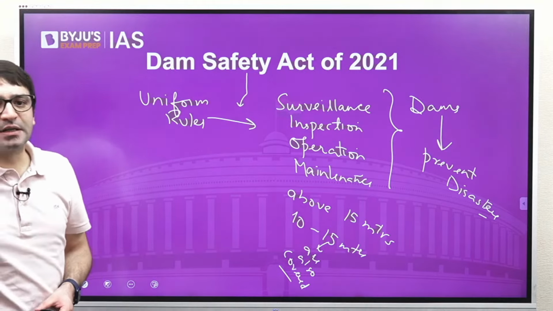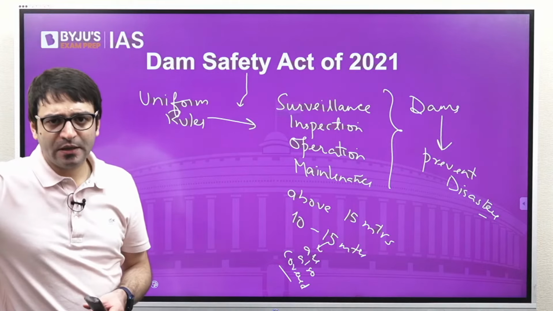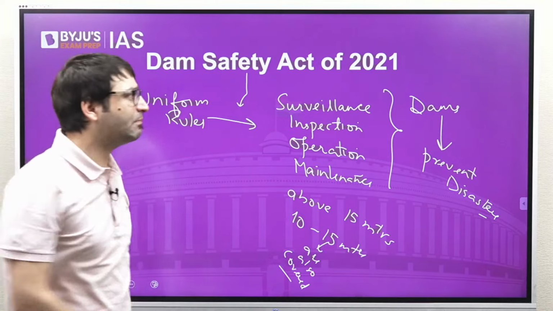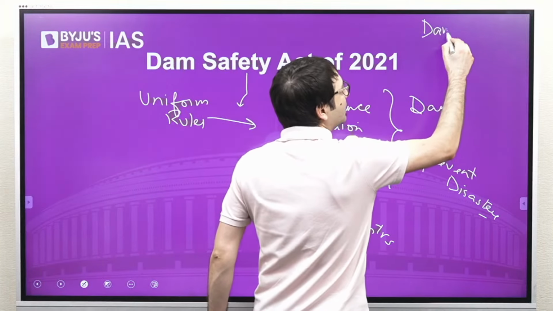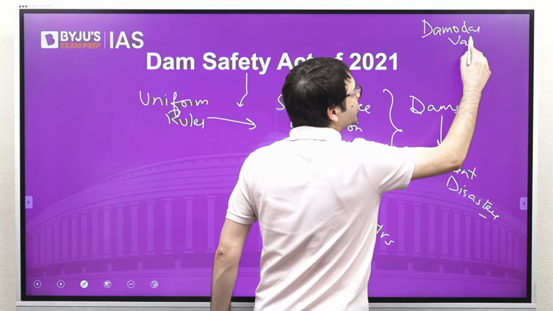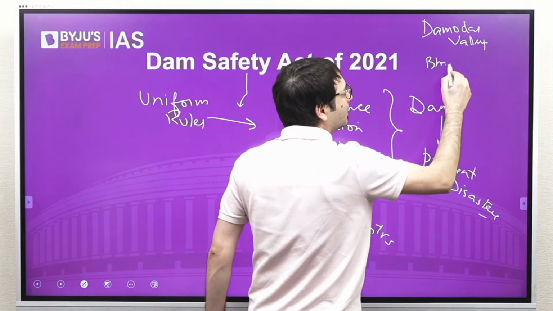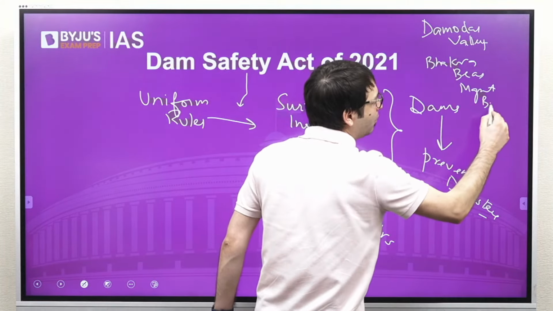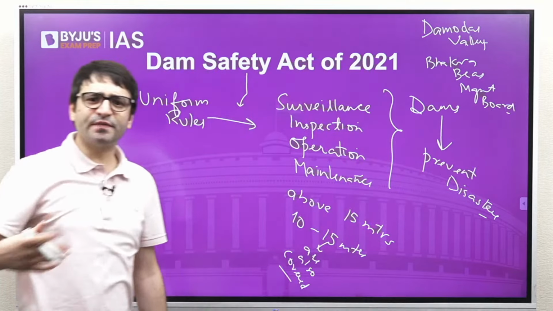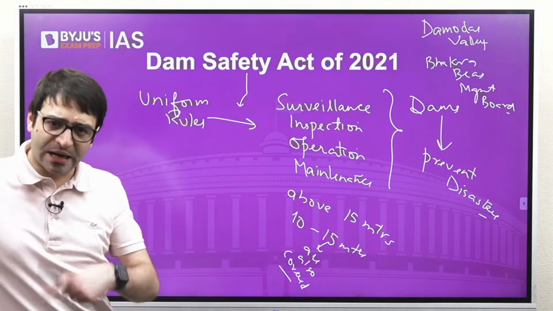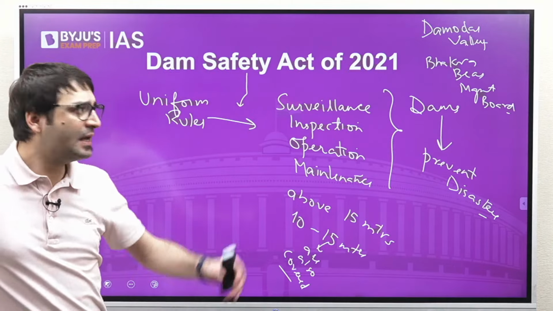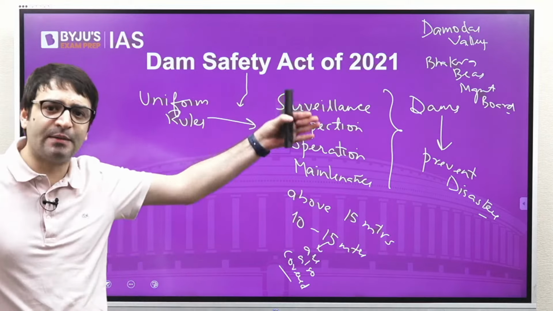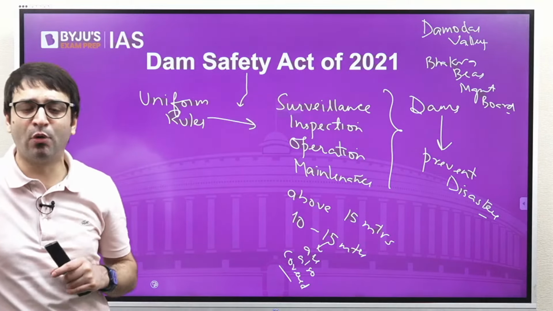In India, the dams are constructed mostly by the states, but there are some dams which are operated by autonomous bodies. For example, we have the Damodar Valley Corporation and the Bhakra Beas Management Board. So most of the dams are constructed and operated by the states, some by private players as well, some by autonomous bodies such as the Damodar Valley Corporation and the Bhakra Beas Management Board.